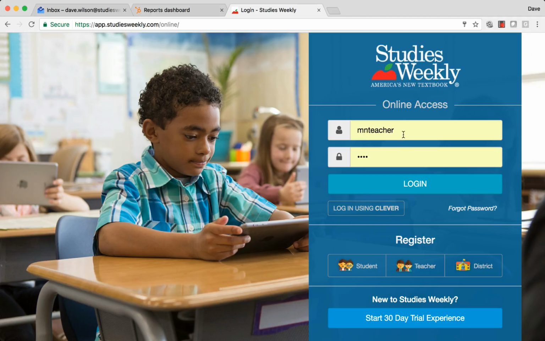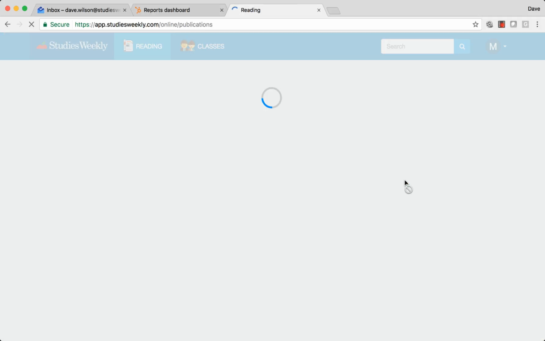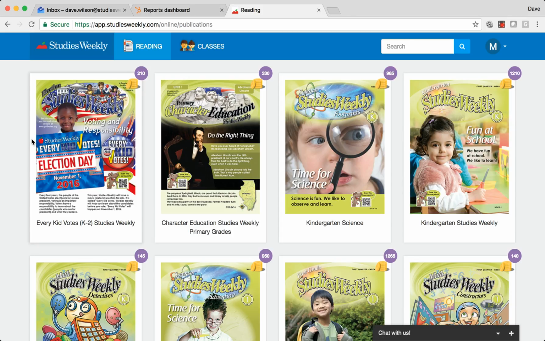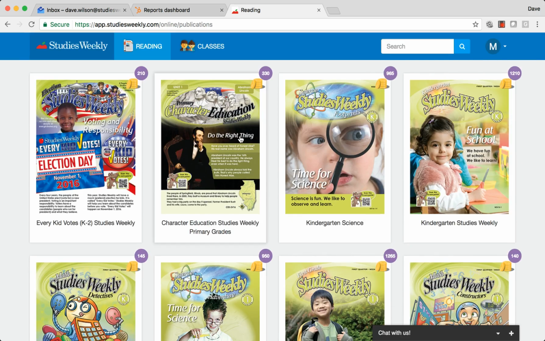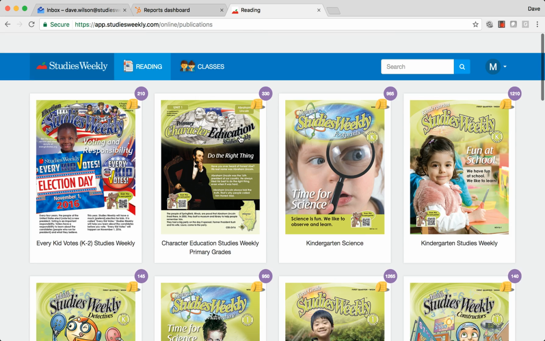You can use, for a username, MNTeacher, and the password is DEMO, DEMO. Go ahead and click login here. And what you're going to notice is all of the different publications that we have available for the state of Minnesota, starting with kindergarten, getting all the way down to sixth grade.